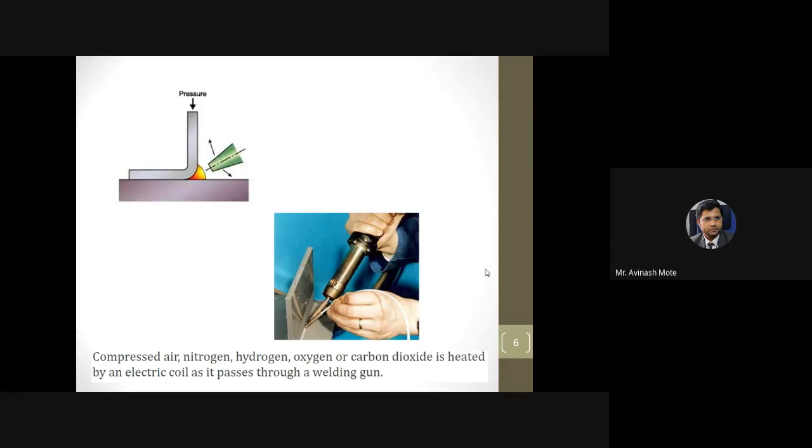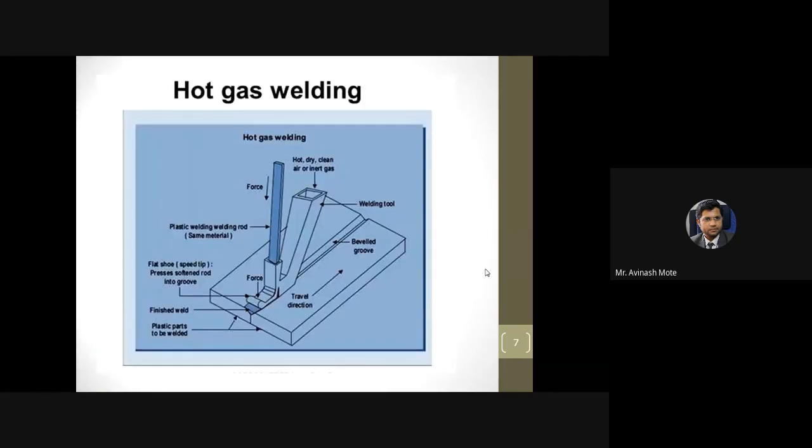It will not react with the substrate material or the filler material. So a V groove or gap will be there, which is filled using this filler rod by heating. This picture will explain everything. This is hot gas welding. What you require here: a source of hot gas and the filler rod, those two with some pressure.